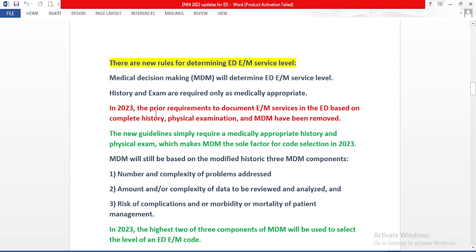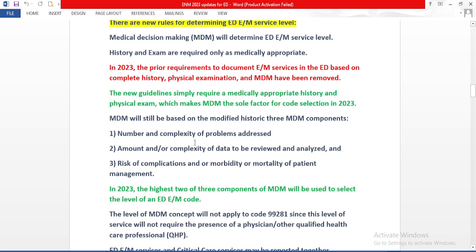So in 2023, there is no need for a complete history or physical examination in order to code ED E&M services. The new guidelines simply require a medically appropriate history and physical exam, which makes MDM the sole factor for code selection in 2023. So only a medically necessary history and physical exam is enough. No need for a complete exam, and MDM will be the sole factor for code selection in 2023.